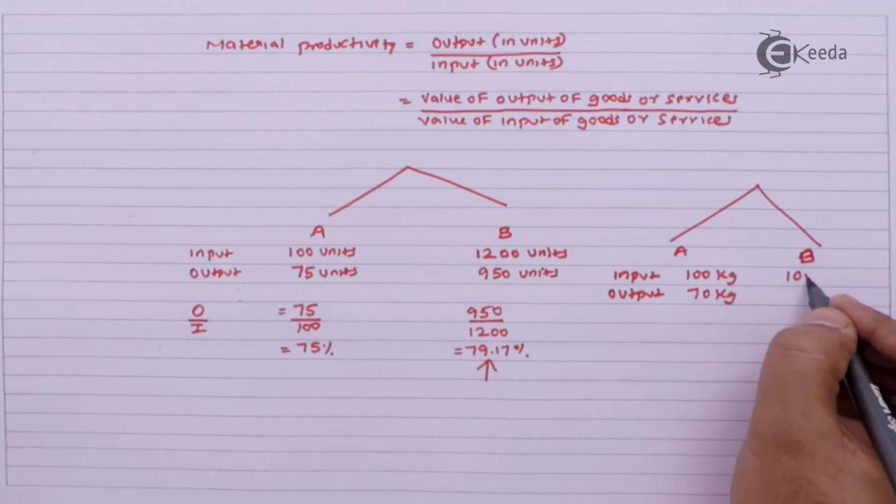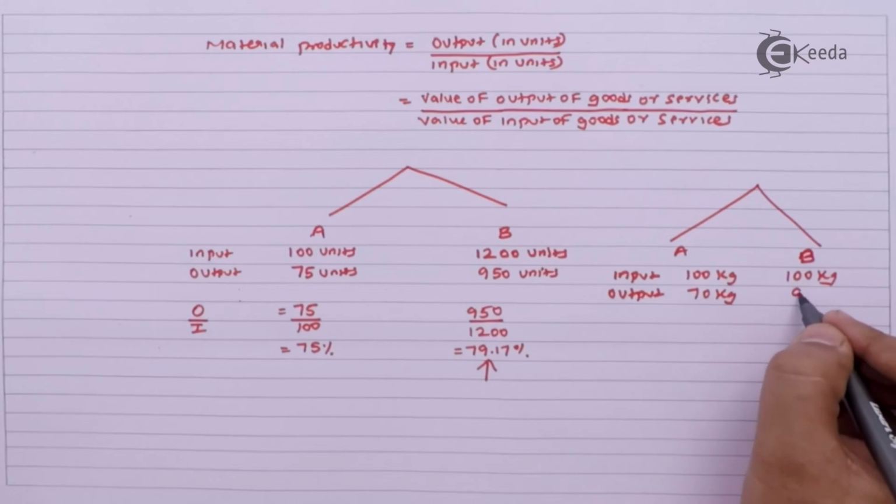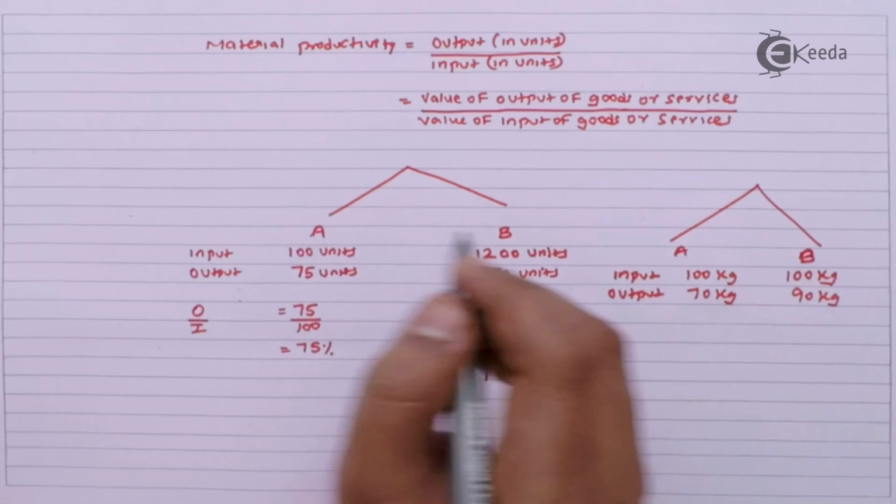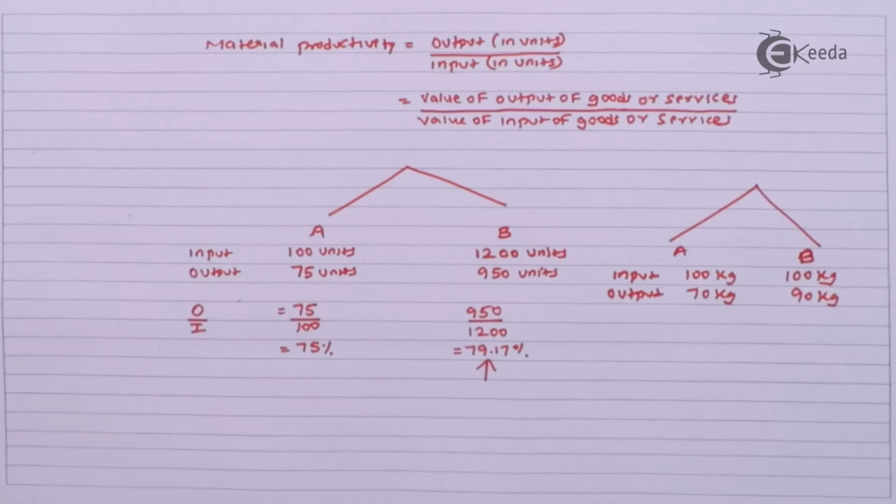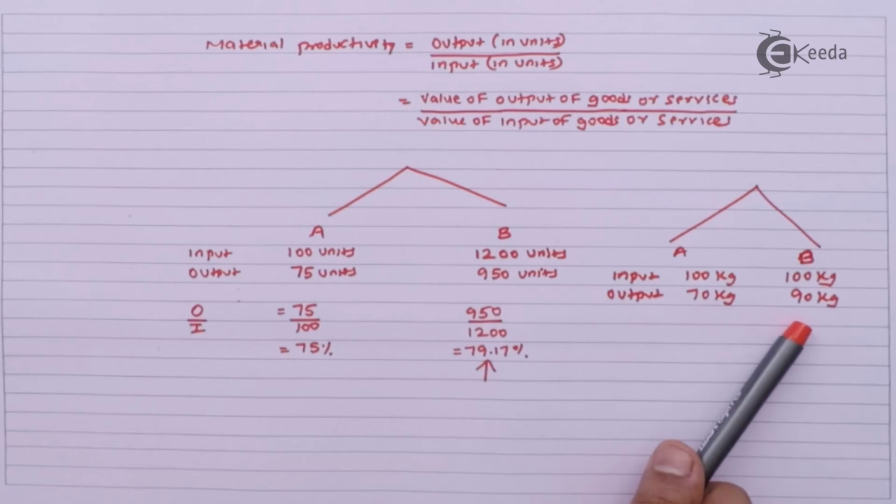In firm B, I have an input of 100 kg and I get an output of 90 kg. Sometimes this comparison can't be in terms of quantity because the outputs for A and B may have different values. Now let's take an example of the value of this output.